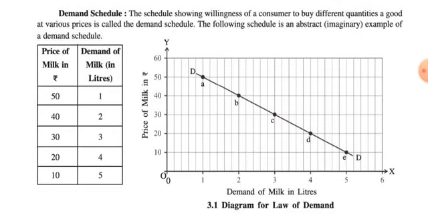Remember one point, that in a one-liner or a 2 mark question it can be asked: explain the demand schedule. The schedule showing the willingness of a consumer to buy different quantities of a good at various prices is called the demand schedule. The question that comes to our mind is, what is a schedule? The table on the left hand side is called a demand schedule, and the diagram on the right hand side of the screen is called the diagram.